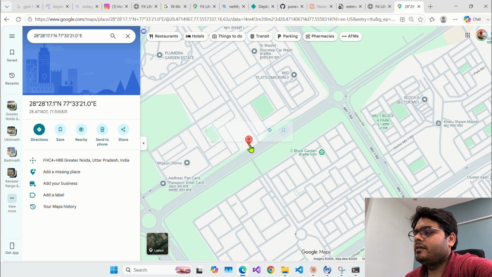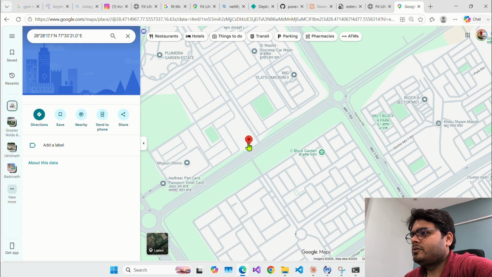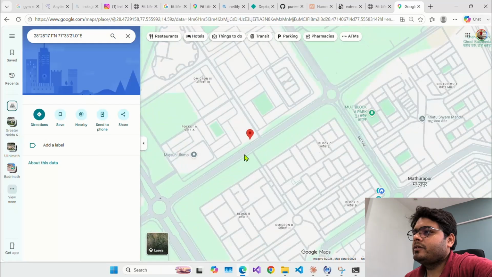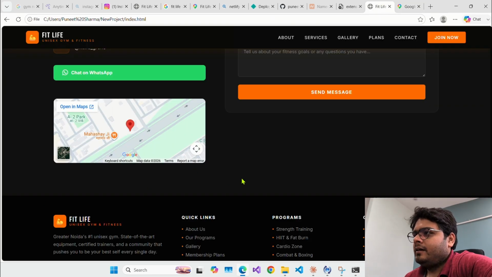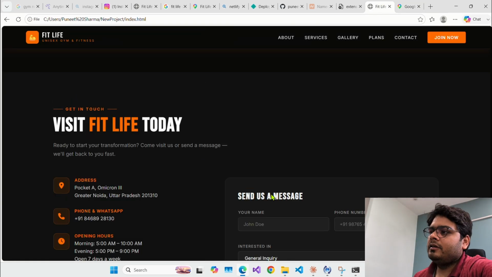If I click here, it is not showing, but that's the correct location because I know this gym. So yeah, this is the location. It just picks the lat and long. So it worked. And so yeah, that's all in this video.